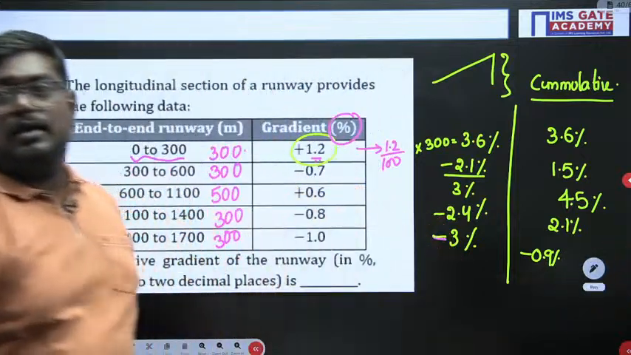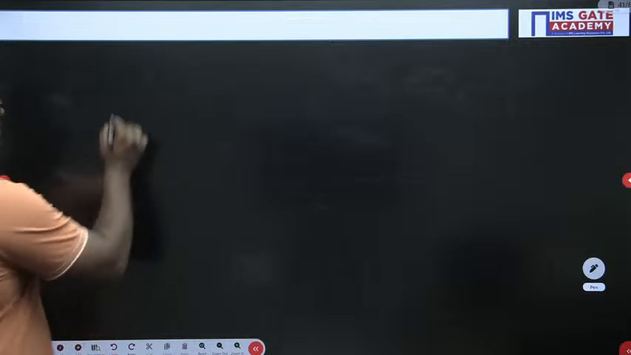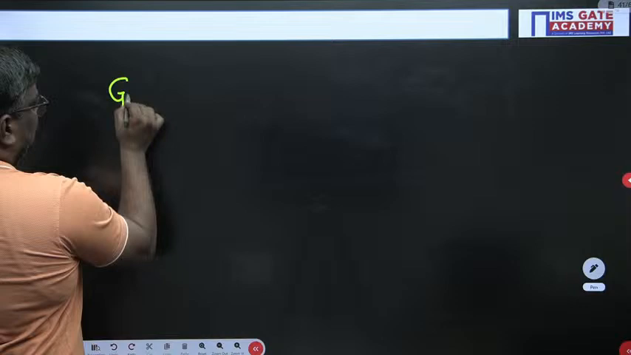Okay. Now, my dear students, what is the gradient correction? Let me tell you. What is the gradient correction, sir?